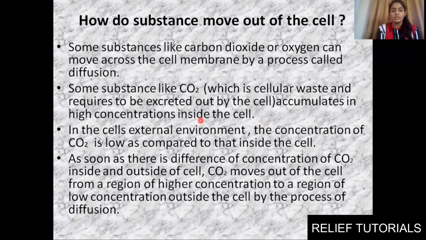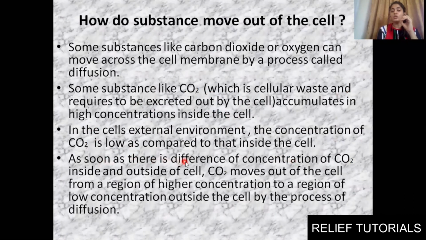Clear? Some substances like CO2, which is cellular waste and requires to be excreted out by the cell, accumulate in higher concentration inside the cell. In the cell's external environment, the concentration of CO2 is low as compared to that inside the cell.